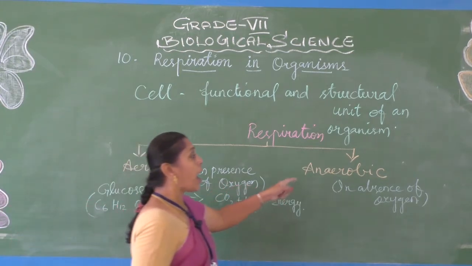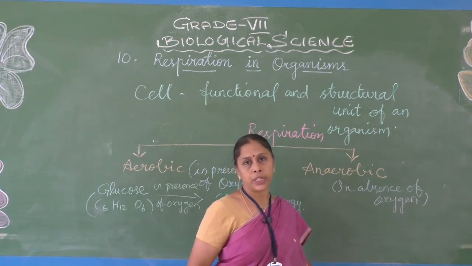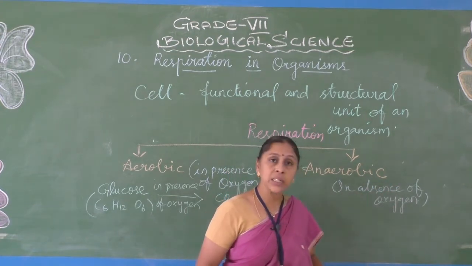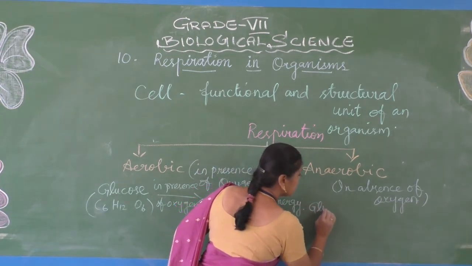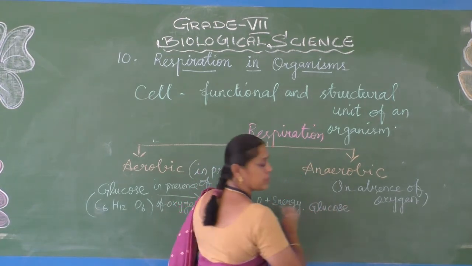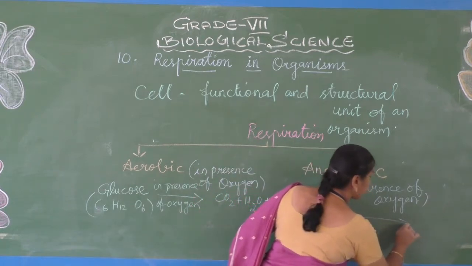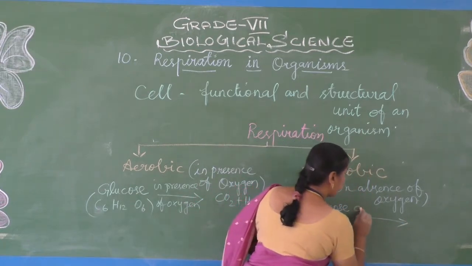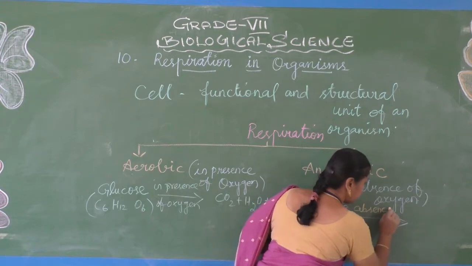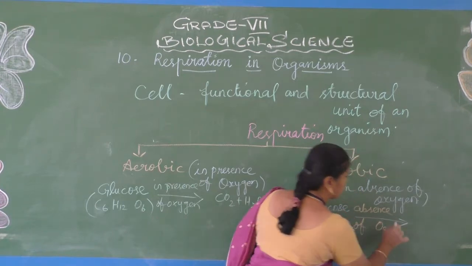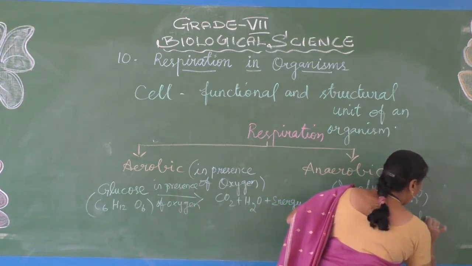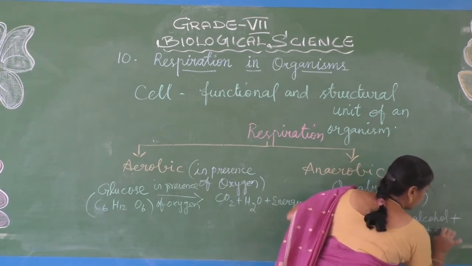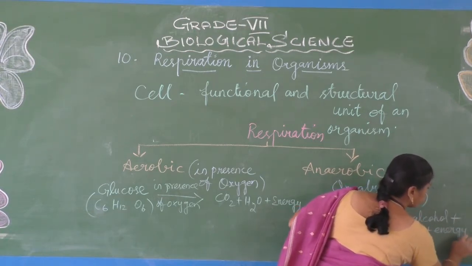In case of anaerobic respiration, that means in the absence of oxygen, what happens? The glucose is converted into alcohol plus carbon dioxide plus energy.